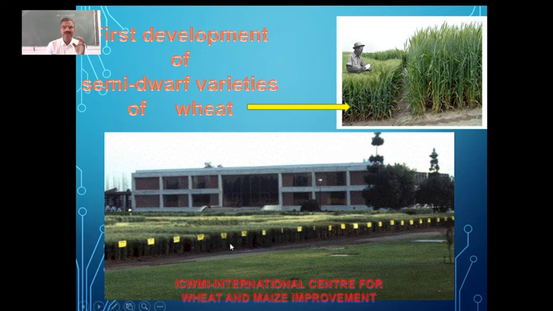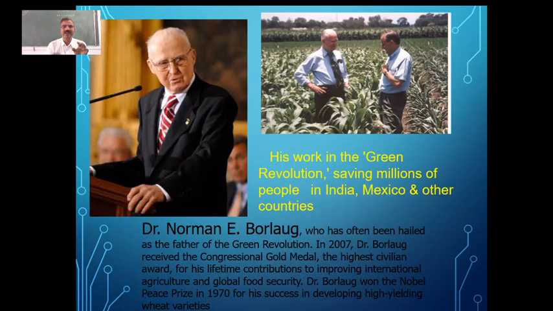So it is CIMMYT. This is the center you can see, which is in Mexico, the International Center for Wheat and Maize Improvement in Mexico. This is the one which, even today, is involved in the development of wheat varieties. It was because of a great scientist, a Nobel laureate, who was recognized and given the Nobel Prize in 1970 for his contribution in developing the semi-dwarf varieties of wheat.